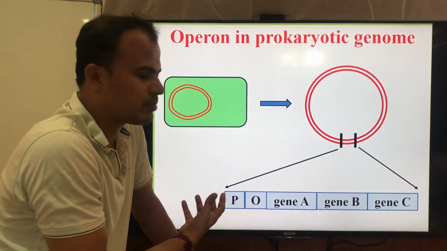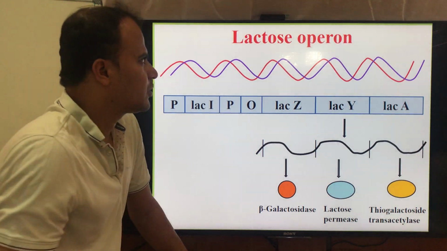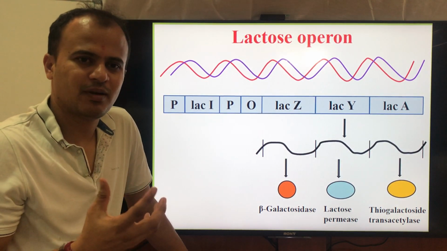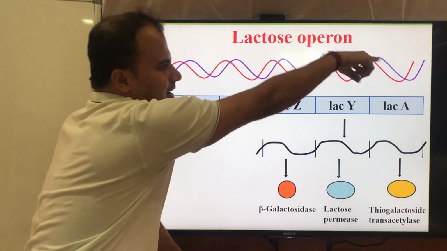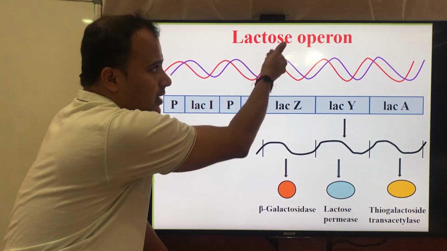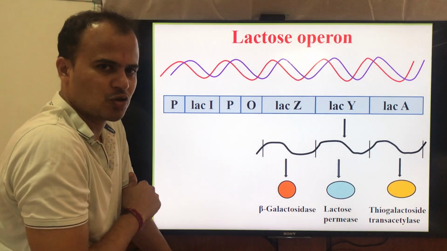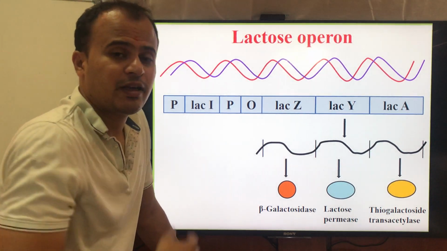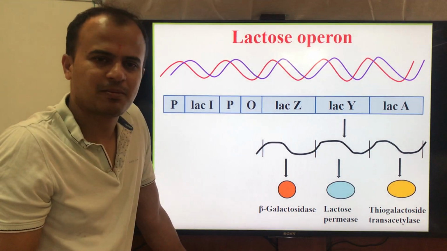It can be better explained using a specific example. So here I have taken the lactose operon as the example to explain the concept of operon. This is the double-stranded DNA again, and in this double-stranded DNA there is the lactose operon. If the bacteria has to utilize lactose, the lactose operon should be expressed.